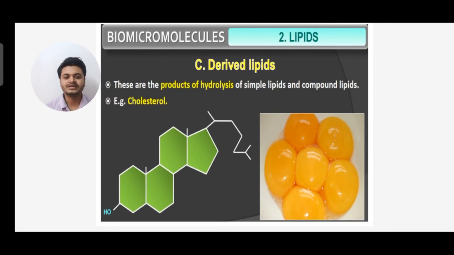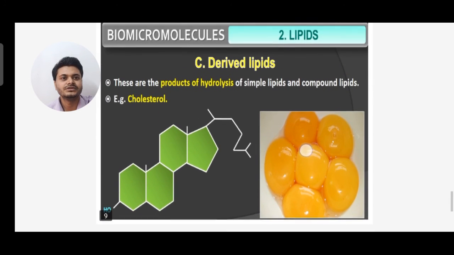Next, in the lipids we see the third type, that is derived lipid. These are the products of hydrolysis of simple lipids and compound lipids. Example, we find cholesterol. Cholesterol is a derived lipid. Hydrolysis means breakdown by water.